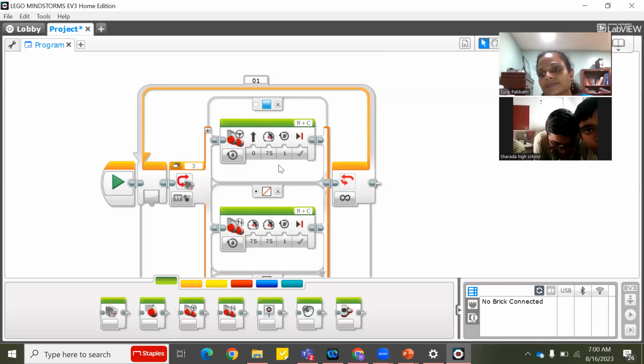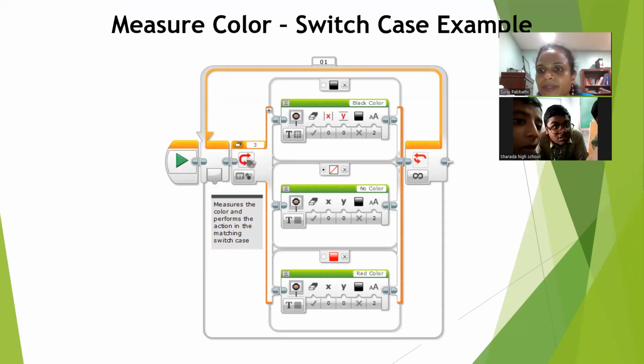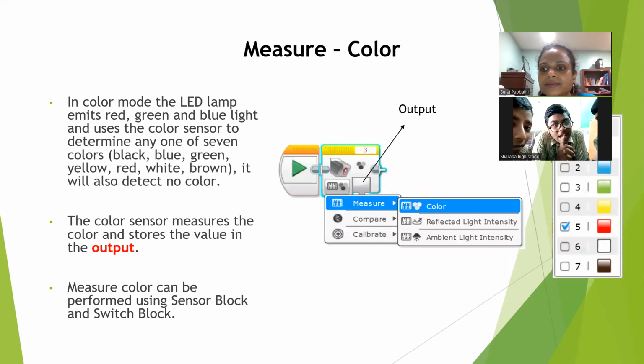Okay, ma'am. This is about the second example, switch case. Do you have any questions in the color sensor, measure color mode? Any questions in the measure color mode?